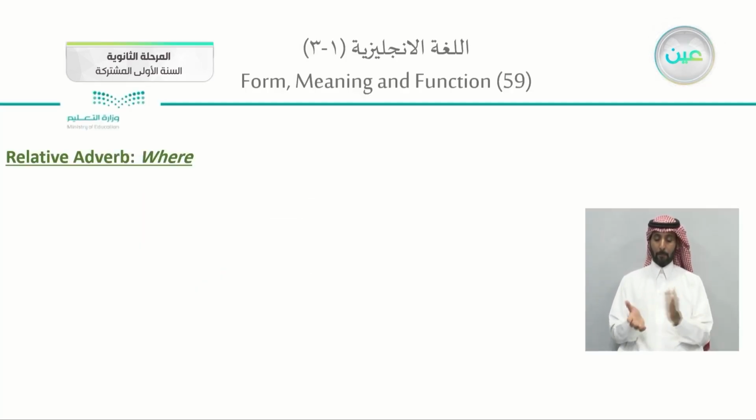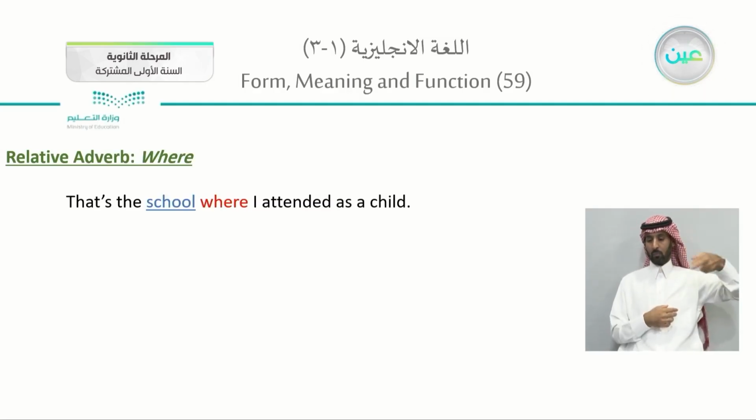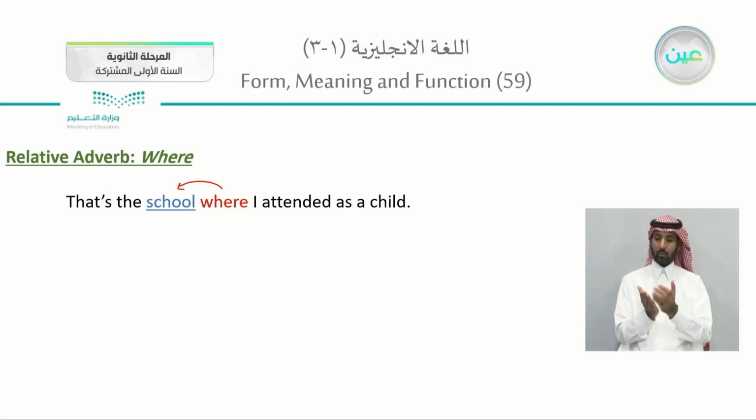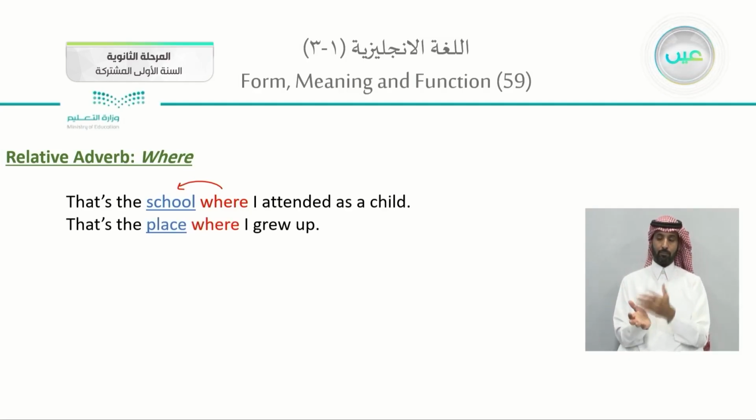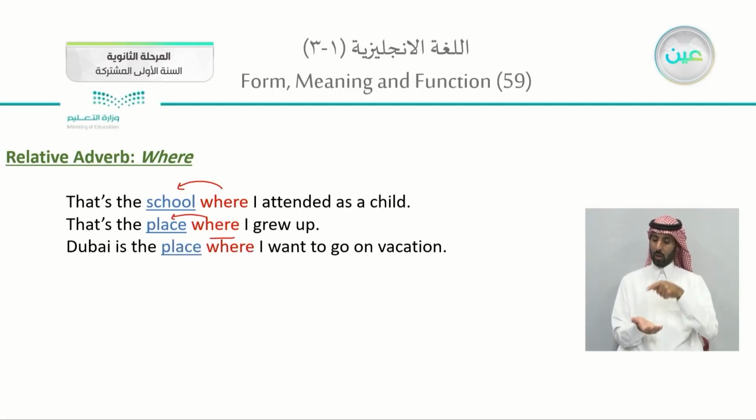In your book's page 59, the relative adverb, which is where. We will focus on where. That is the school where I attended as a child. This where refers to the school itself. Also, that is the place where I grew up. Where I grew up, the place. Also, Dubai is the place where I want to go on vacation.